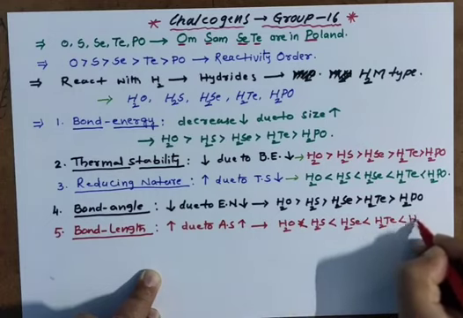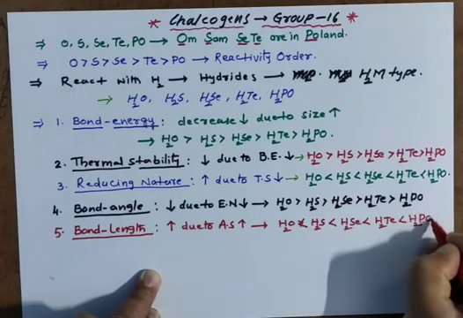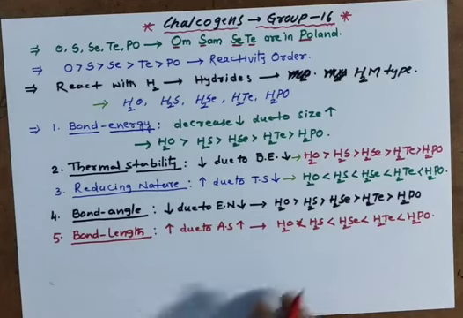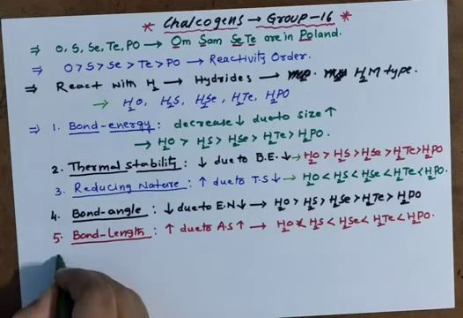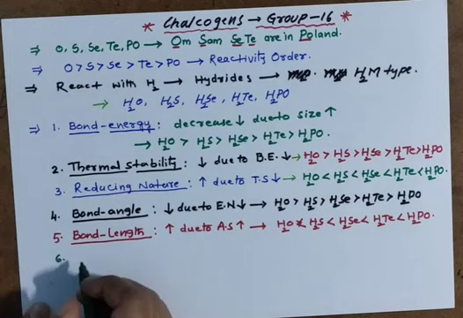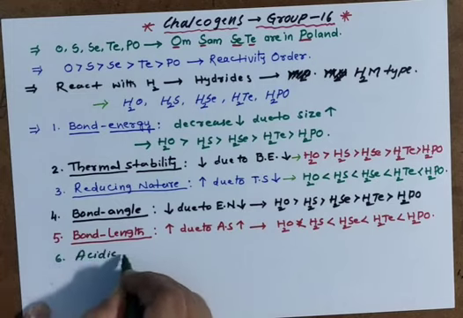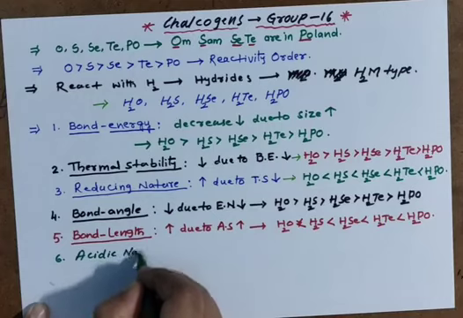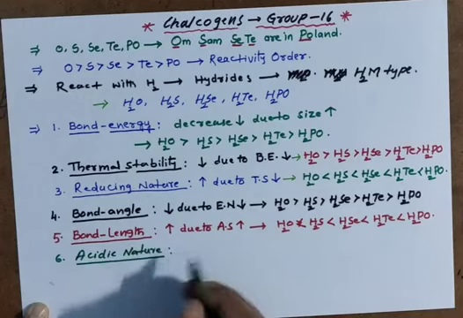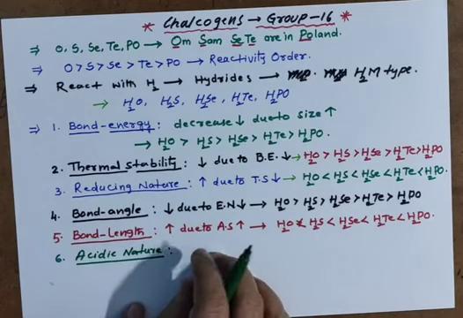Down the group, bond length is going to increase because the central atom's atomic size increases. Clear? Next, another property, that is acidic nature, very important, or acidic strength also we can say.